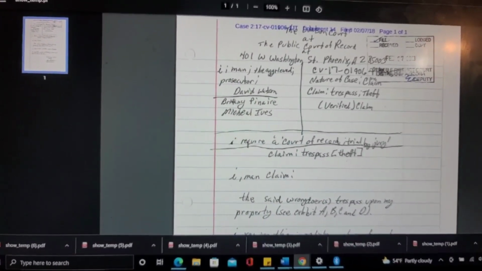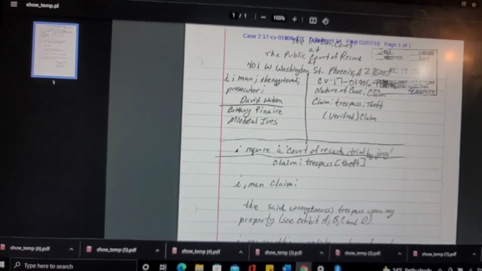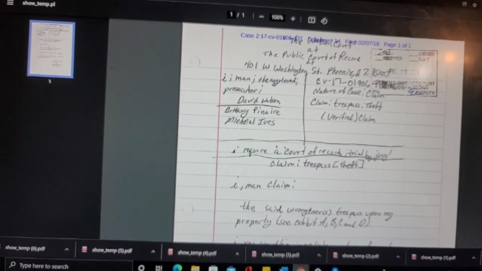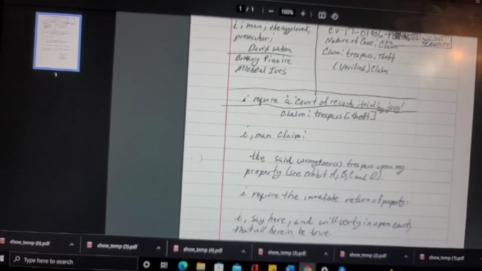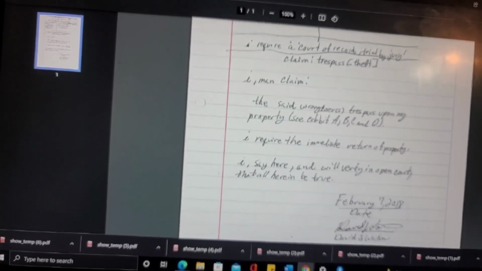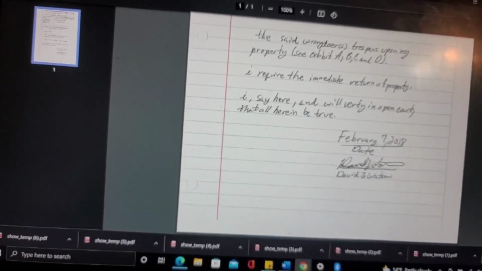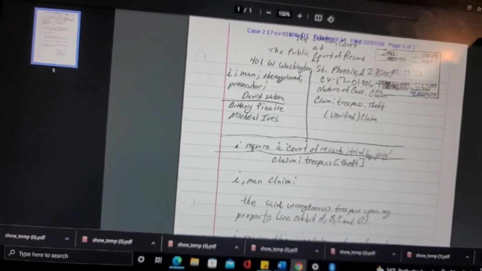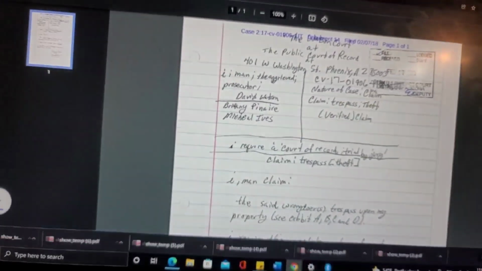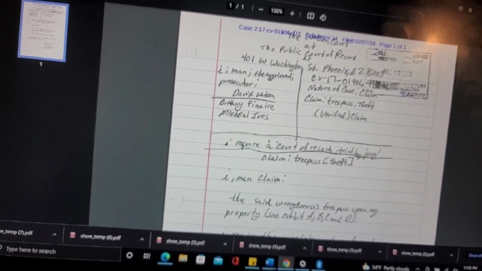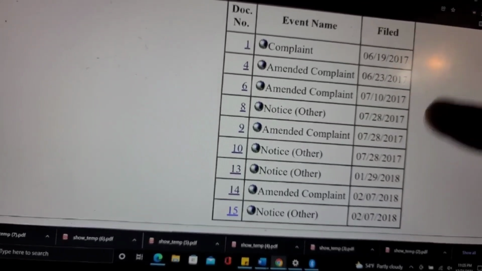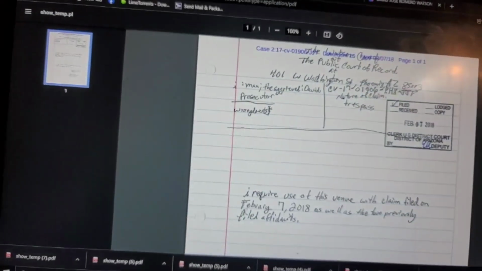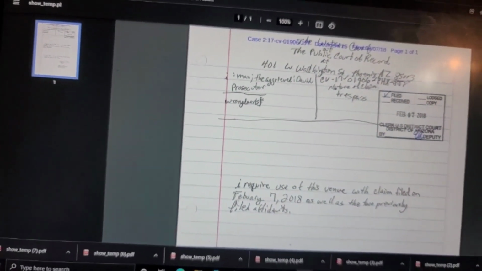Okay, so this one is claim, trespass, theft. I mean, how many times did he actually do Karl Lentz's method? February 7, 2018, David Watson. All right, let's just download that one. Save. Let's go back. Okay, back. Alright, 15. And this one's going to cost me 10 cents, guys. It's charging my credit card, just so y'all know.